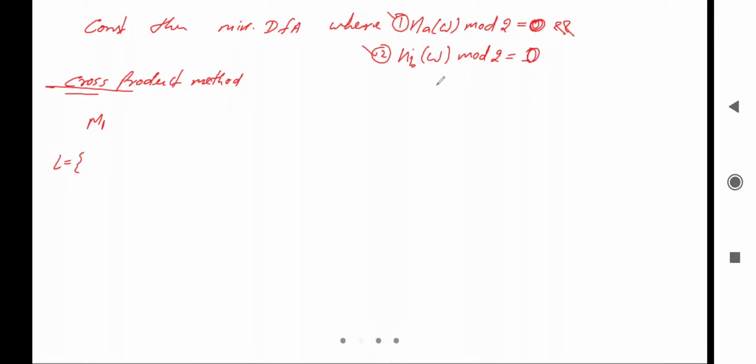So strings in the language, it can be the zero length, means null. After that it can be the two length, means there can be double A possible. After that there can be double B also possible, because there is no condition over the B, right? There is no condition on B, so there can be a single B also, or not?